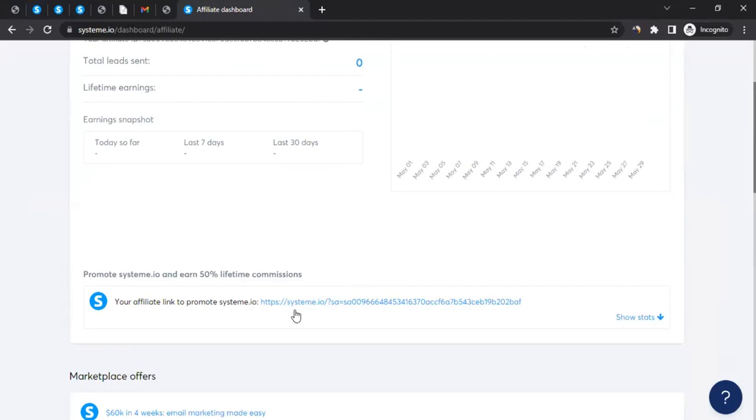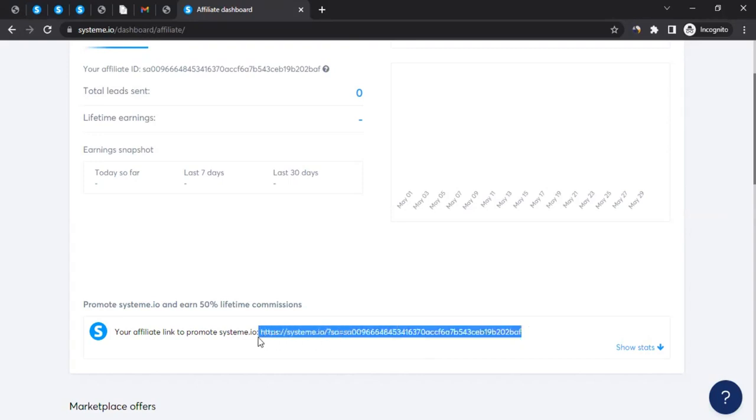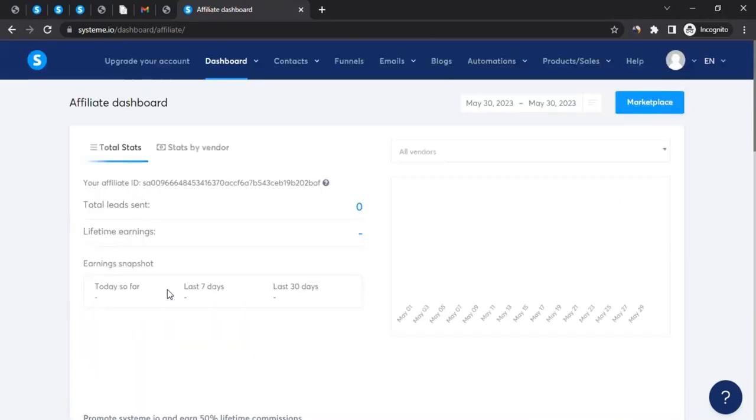Then how about your tracking link? You see my tracking link is here. When you click on affiliate dashboard, you would be able to see the tracking link in here. It would have something like sa equals, and there will be a unique number. That is only for you, a unique ID just for you. So this is your affiliate link. You can directly copy this link and start using it. That's one way to promote them.